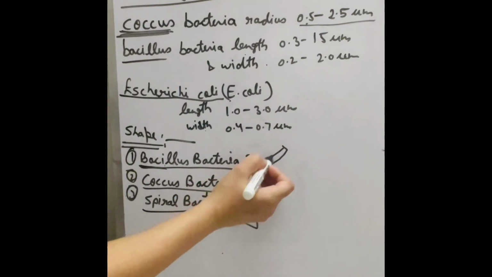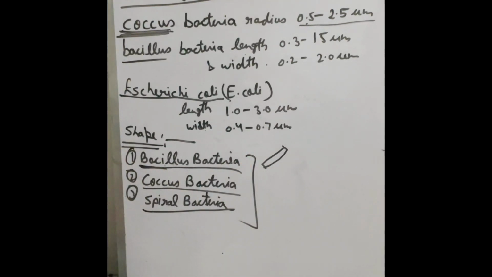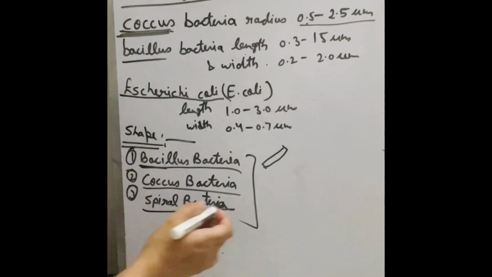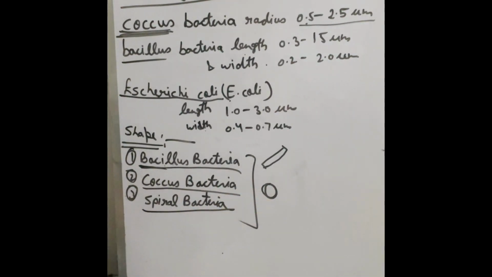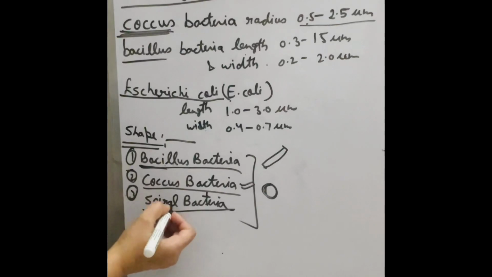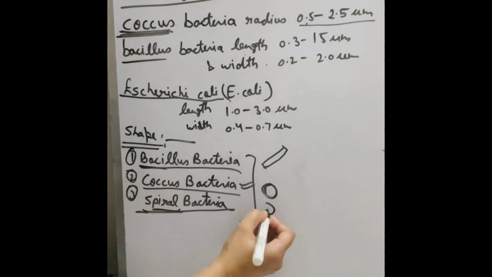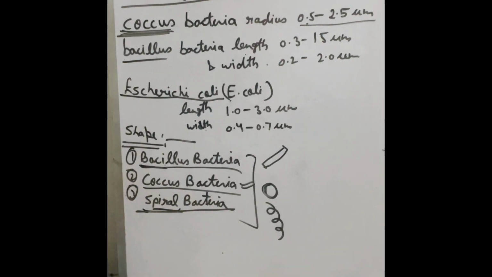It means rod shaped bacteria are called bacillus bacteria. Coccus bacteria are spherical shape, round, circle. Spherical shape bacteria are called coccus bacteria. And the bacteria which are in spiral shape are called spiral bacteria.